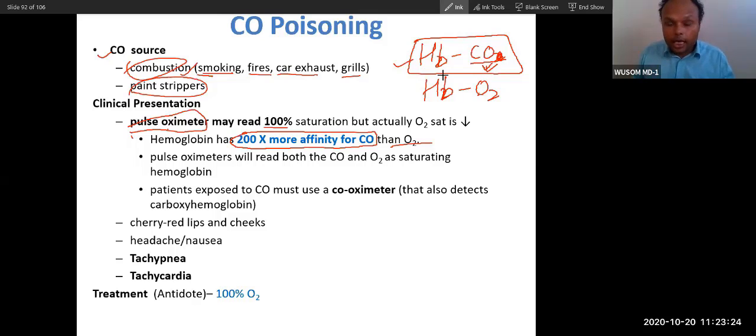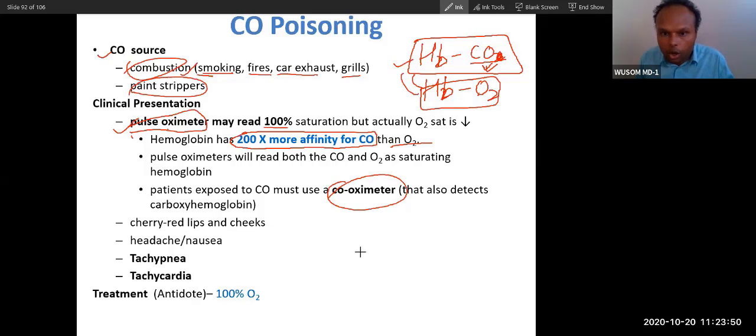And this hemoglobin actually resembles oxyhemoglobin to the pulse oximeter. That is why pulse oximeter cannot find out carbon monoxide poisoning. So pulse oximeter will read both carbon monoxide and oxygen as saturated. I have already explained, that is why you use a different type of instrument. This is called co-oximeter. I will not go into detail of co-oximeter. Just understand that the pulse oximeter cannot be used, because the pulse oximeter is very generally used.